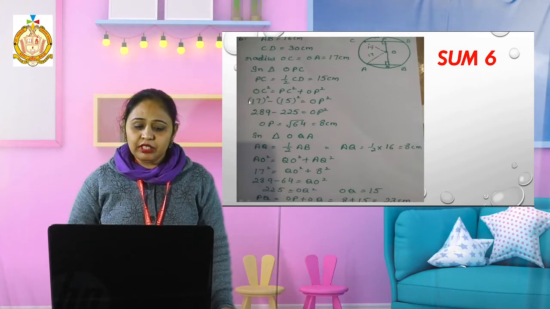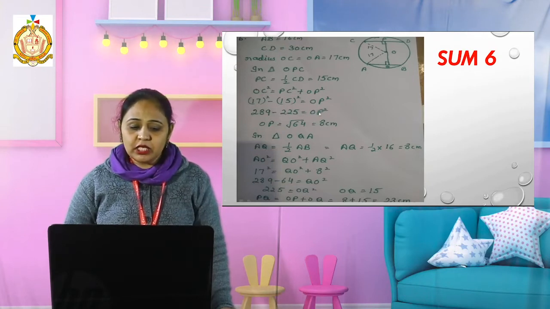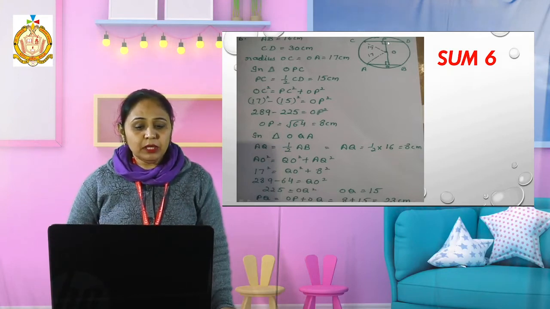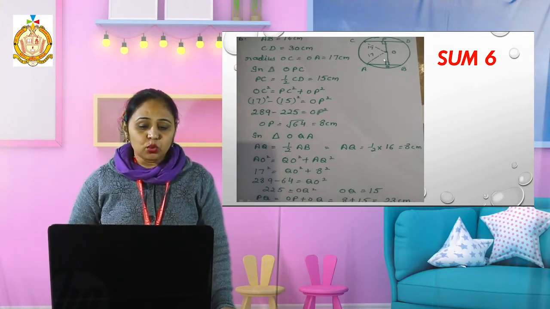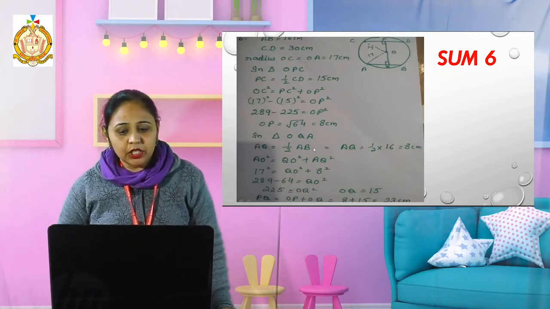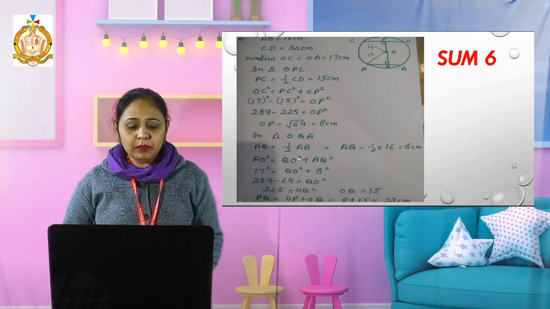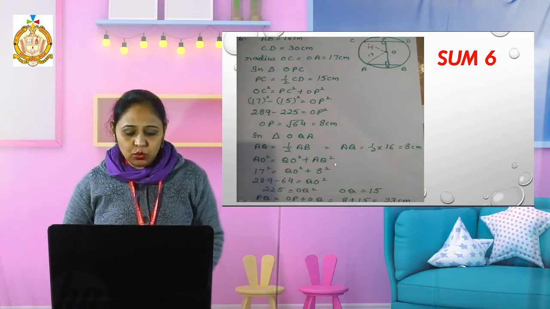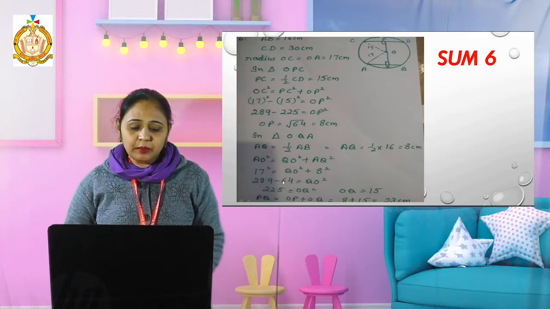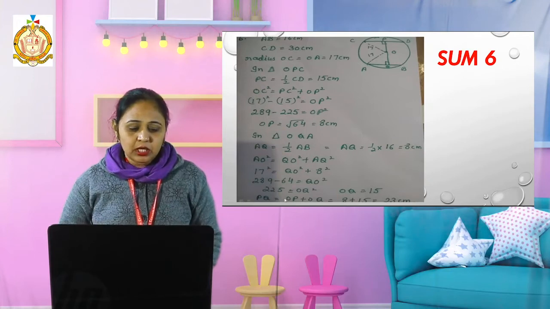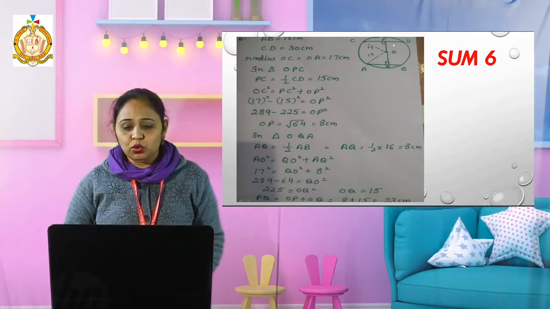Now by solving it, 17 square minus 15 square will be OP square, 289 minus 225 will be OP square, and OP will be 8. That means OP is 8 centimeter. Then I will come to the triangle AOQ. In this triangle, AQ will be half of AB because OQ is the perpendicular to AB. Then half of 16 becomes 8 centimeter. Now AO square equals OQ square plus AQ square, then 17 square minus 64 is 225, and 225 is the square of which value? That is 15. That means this OQ becomes 15.